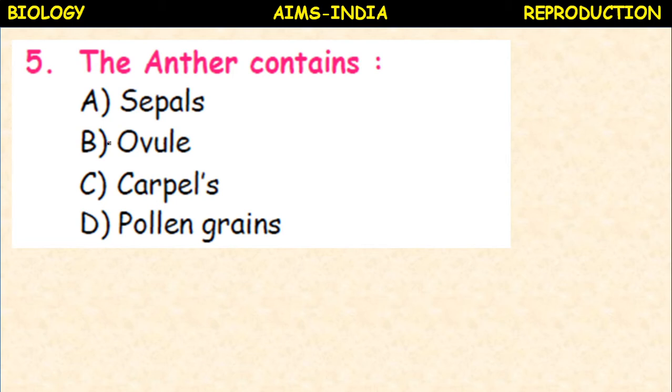The anther contains sepals, ovule, carpels, pollen grains. Anther is the male reproductive part. So we can see the male reproductive part, the androecium. Androecium consists of stamens. Stamen consists of anther and filament. So anther contains pollen grains, the male reproductive cells.